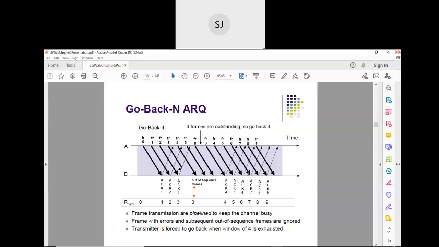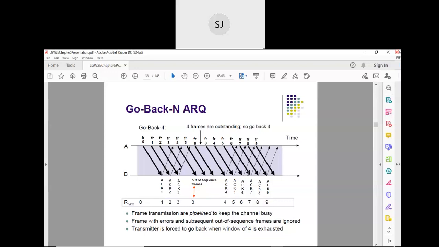Is it clear? After receiving acknowledgement for frame 2, my sending window will be open on 3, 4, 5, 6 because my window size is 4. The acknowledgement for 3 doesn't come because it has not been received by the receiver, so the sender keeps on waiting. After timeout, we apply go back N. Go back N means what?